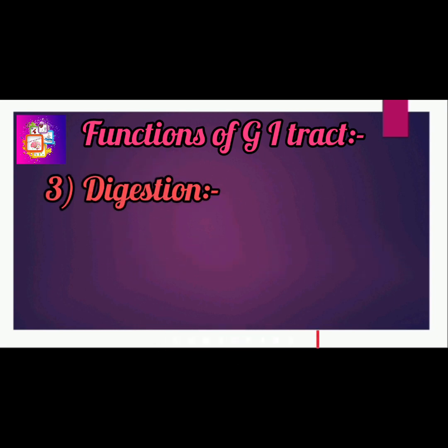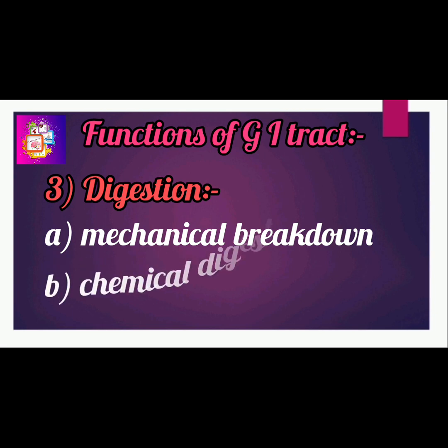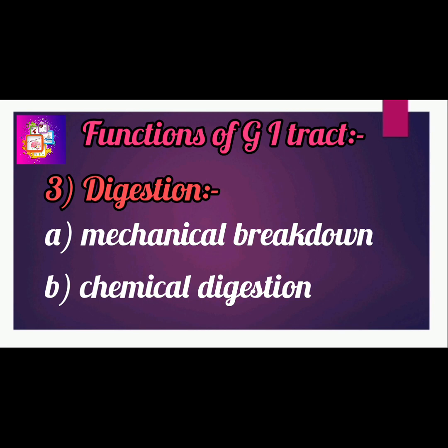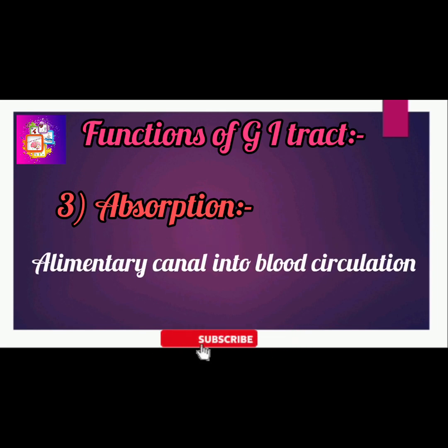Third, digestion, which consists of two processes. First one, mechanical breakdown of food. Second, chemical digestion of food. First one, mechanical breakdown of food, for example mastication, which means chewing of the food. And second, chemical digestion of food. Fourth, absorption, which is the process by which digested food substances pass through the wall of some organs of the alimentary canal into the blood for circulation.